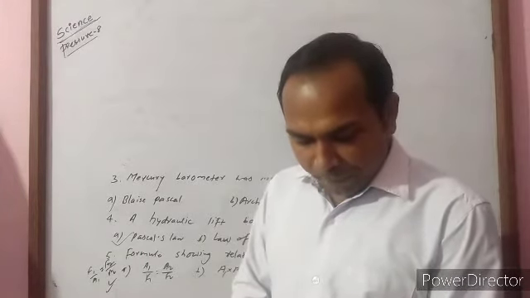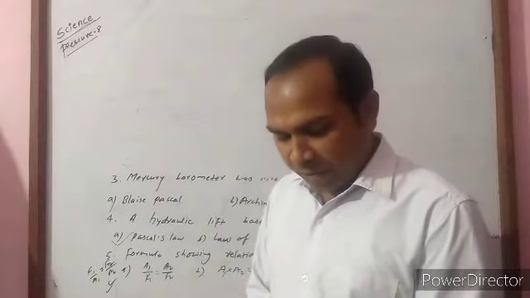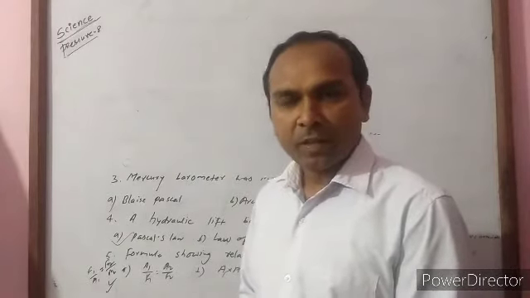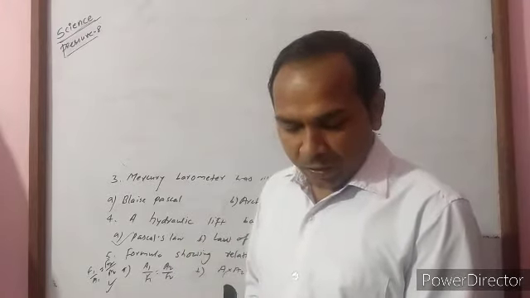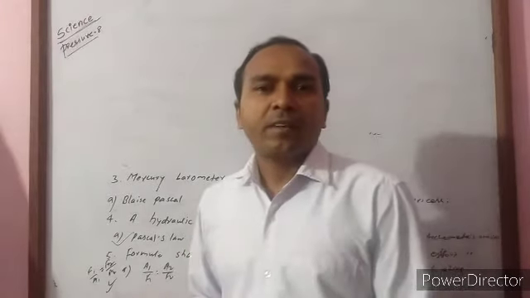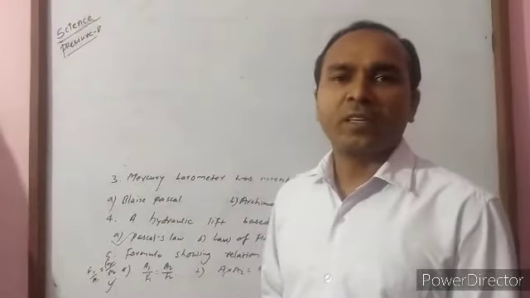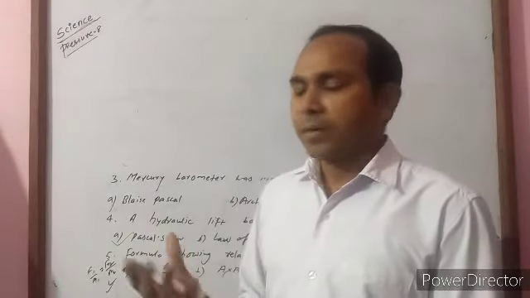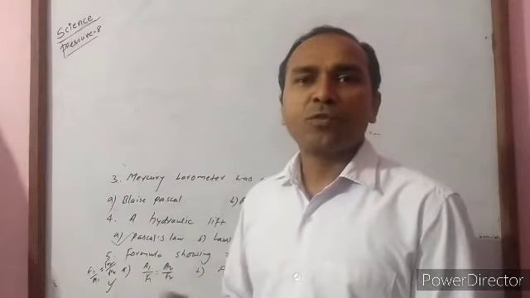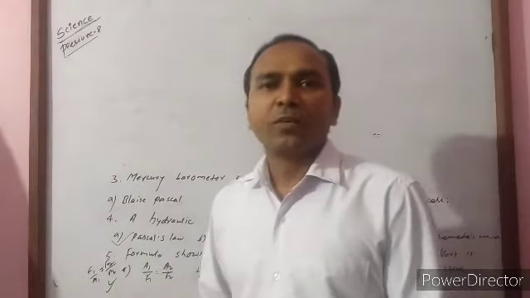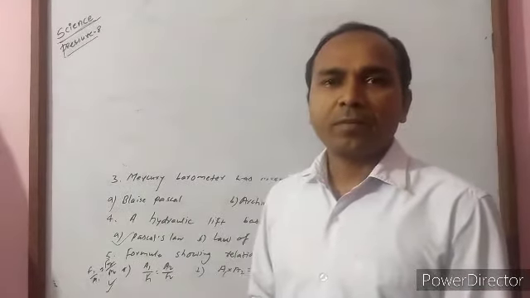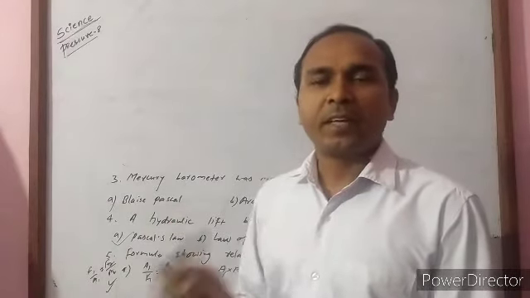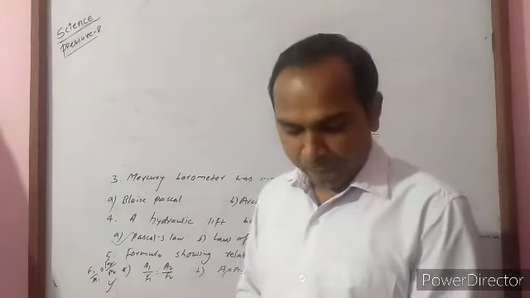Another question, an iron nail sinks in water but a ship made of the same material floats on it. It is because the iron nail is not able to displace water equal to its weight, but the ship is able to displace water equal to its weight due to the large volume of the ship compared to that of the nail.